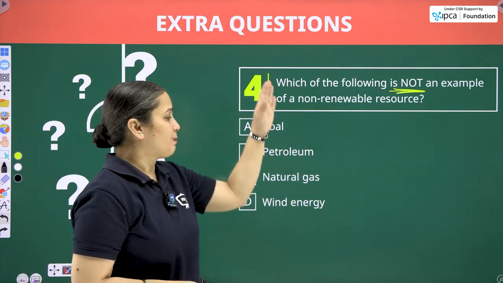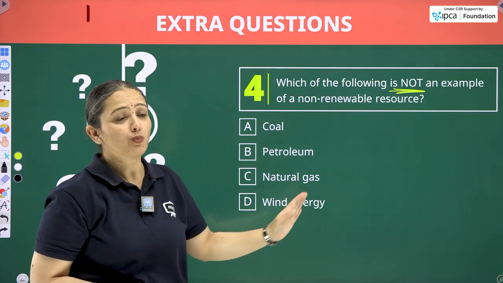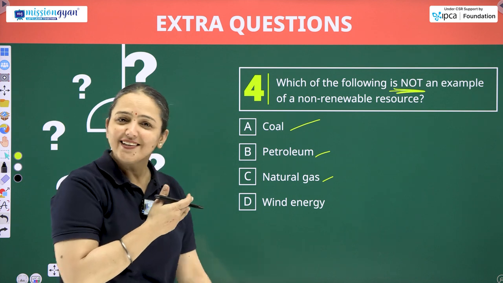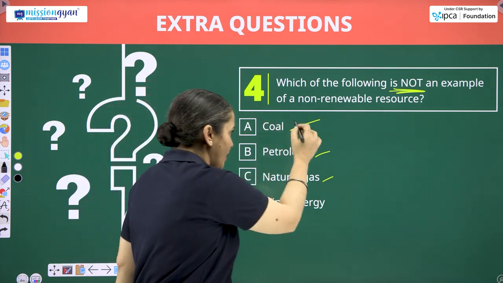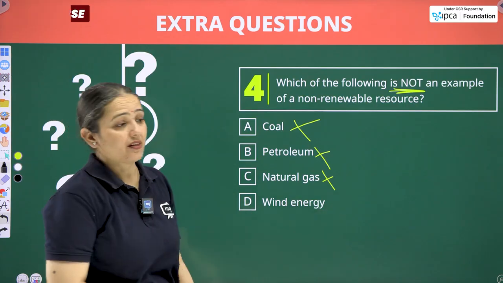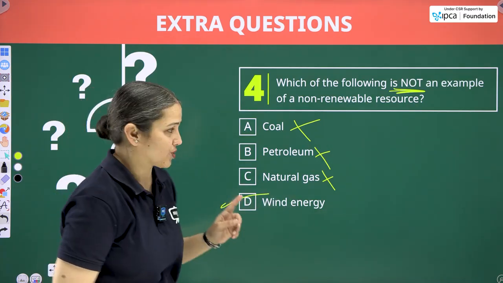Next is, which of the following is not an example of a non-renewable resource? It means we have to pick a renewable resource out of these non-renewable 3-1. So which are those? Coal, petroleum, natural gas. Luckily, these are written in the consecutive manner. So our answer is wind energy because it is a renewable resource.